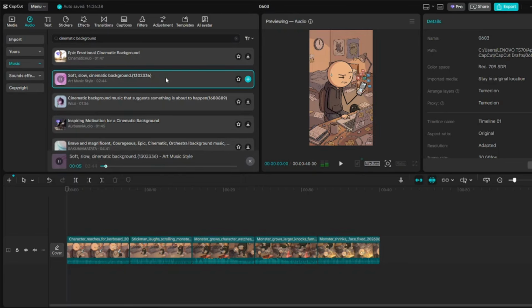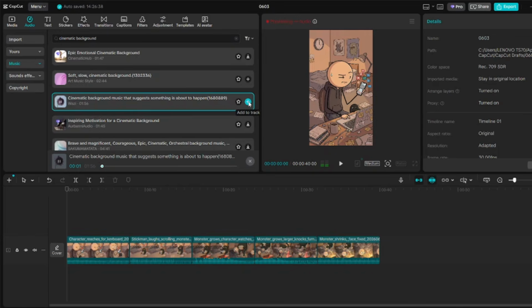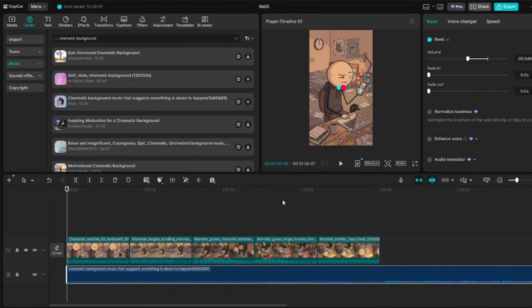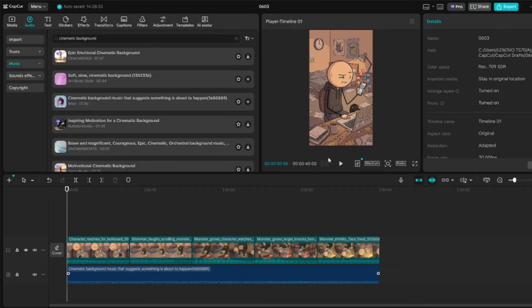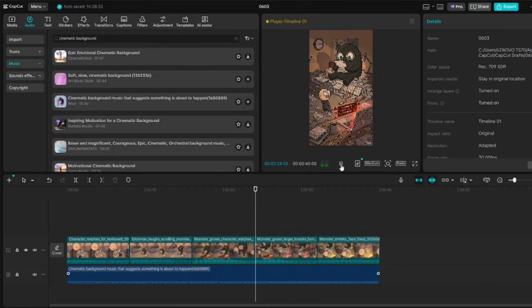Once you're happy with how it looks, the next step is adding background music. For me, I already have a background sound ready, but if you don't, you can either download one or use a free track directly from CapCut. I'll import my background sound, drag it into the timeline, trim the extra part, and lower the volume so it doesn't overpower the voice in the video. After that, play through everything one more time to make sure the visuals, sound, and timing all feel smooth.